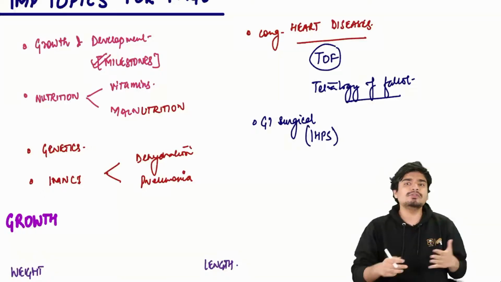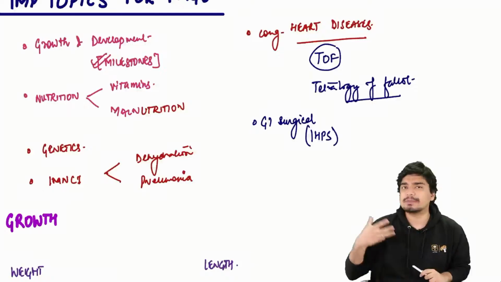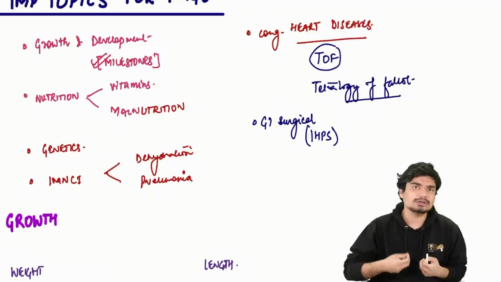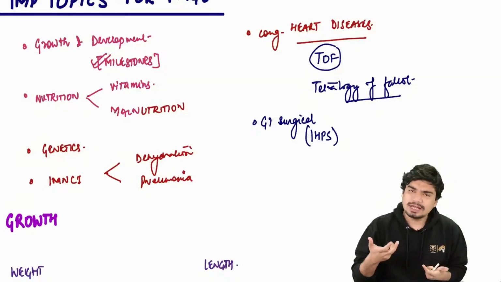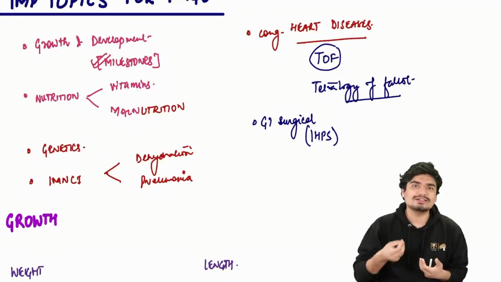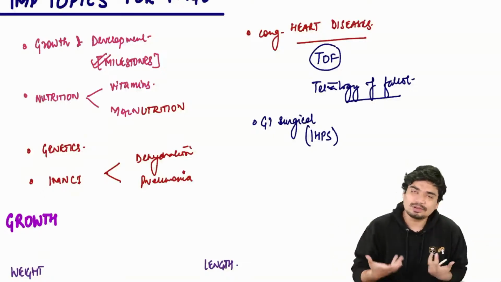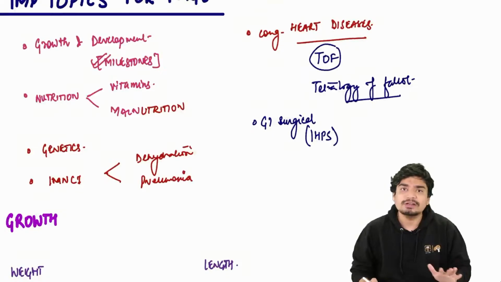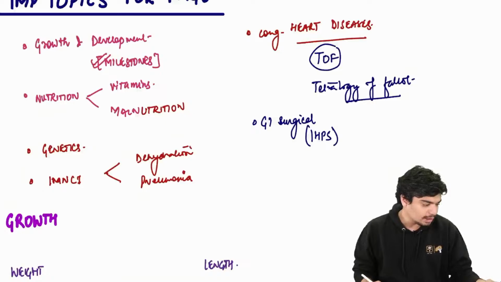Then obviously there are a lot of overlap topics which probably would have been covered in pathology as well, would have been covered in medicine as well. Your topics from hematology, your leukemias, your thalassemias and your anemias. This is something which is covered in some form in pathology, in some form in physiology, in some form in medicine. Something which is so widespread across all the subjects obviously becomes very important. These are the broad topics that we'll be covering today.